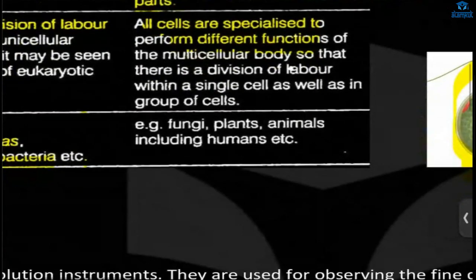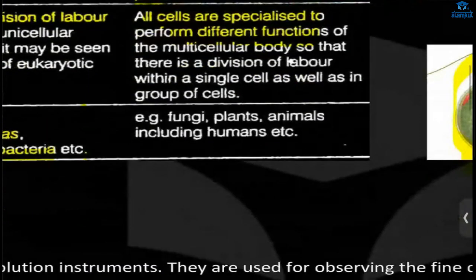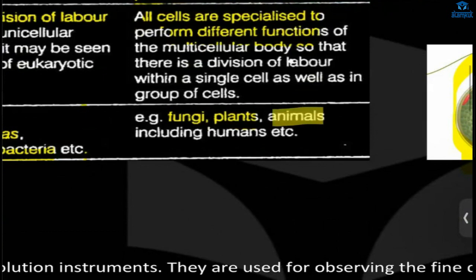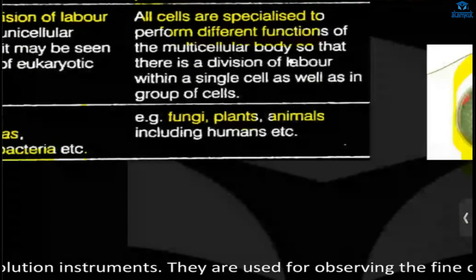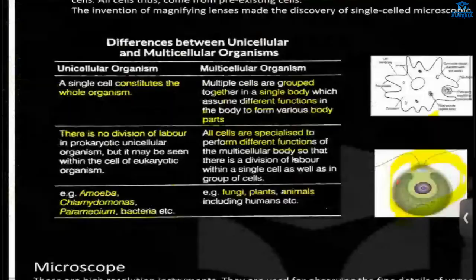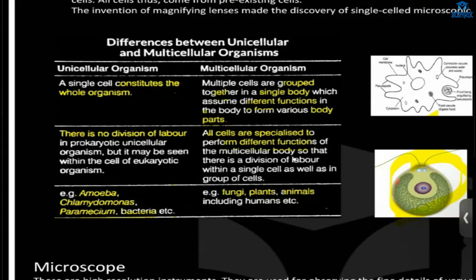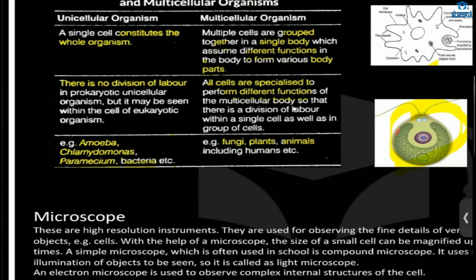And then examples of multicellular organisms: we have fungi, plants, and animals, that means humans, dogs, and all those things. All the animals here are multicellular. Understood? Yes, ma'am. Shreya? Yes, ma'am, I understood.